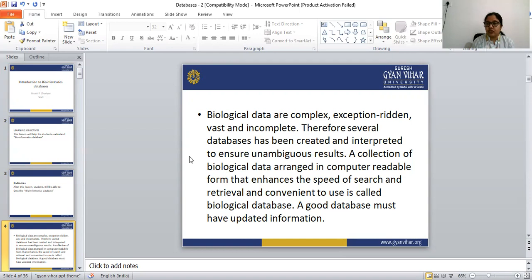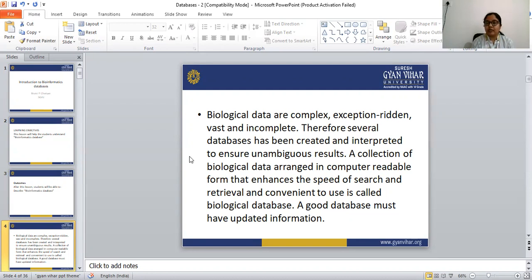This is the definition of a biological database.